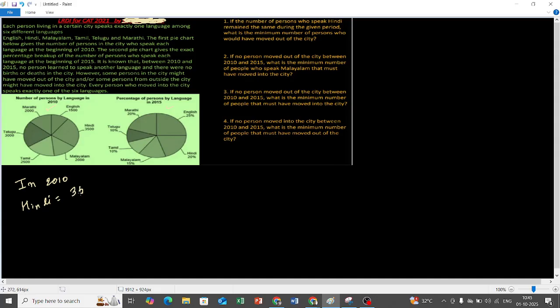3,500. Yes, 3,500, right? And in 2015, what is the percentage of people who speak Hindi? 20%. So in 2015, how many persons spoke Hindi? 20% of what? 20% of the total population in 2015, right? So what is the total population? X. So how many people spoke Hindi? 20% of X. That is equal to what?